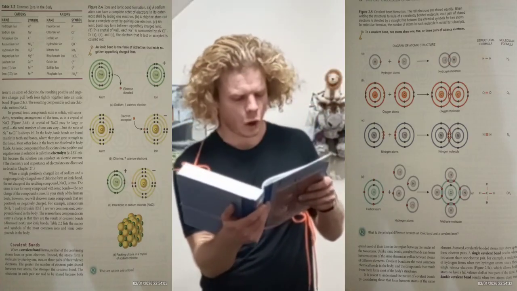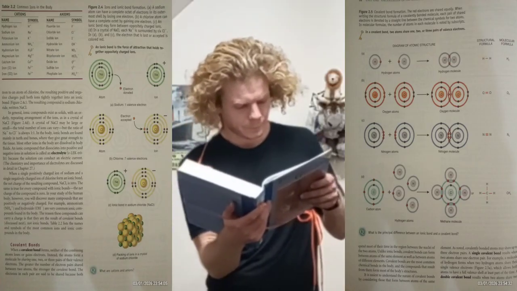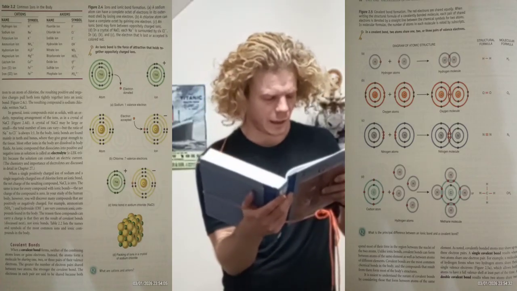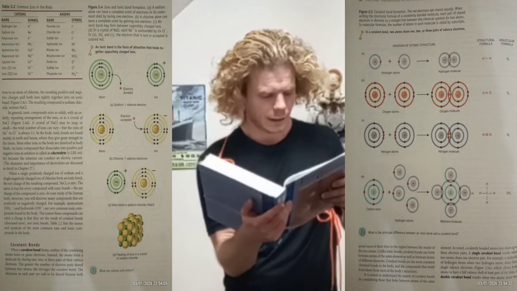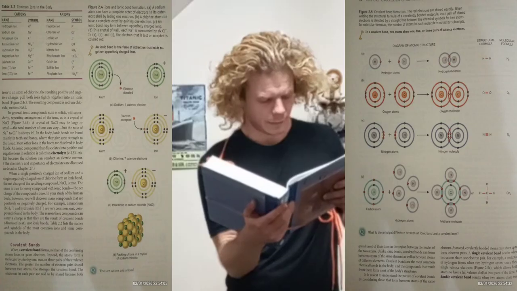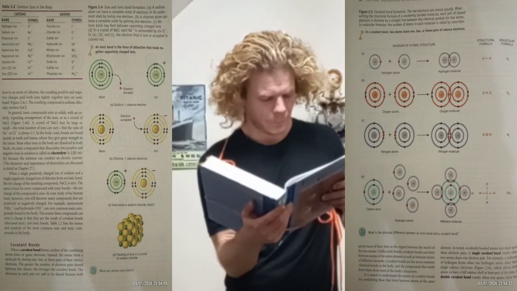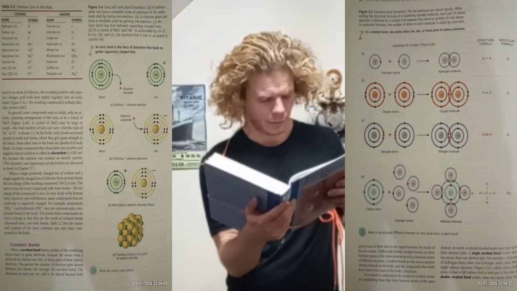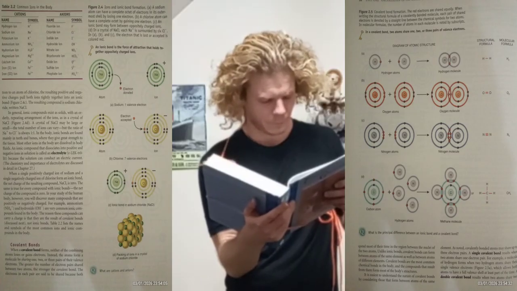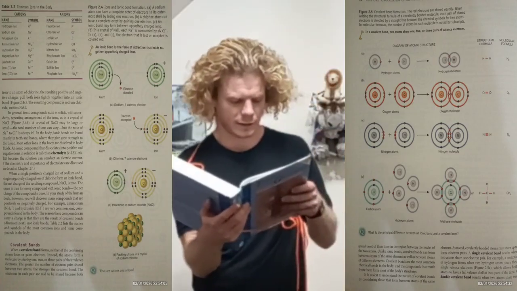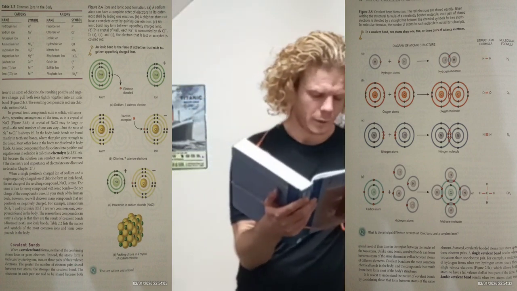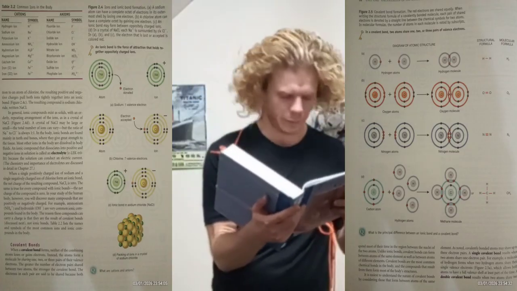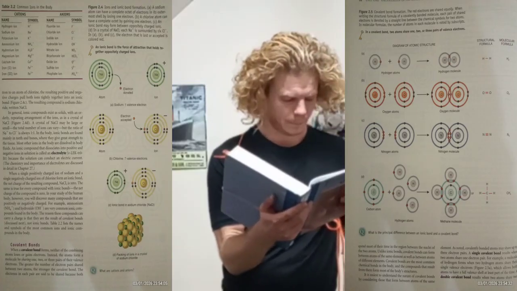Unlike ionic bonds, covalent bonds can form between atoms of the same element as well as between atoms of different elements. I think that ionic bonds can form only with elements of other elements. No, it is logic. It makes more sense to say the other way around. Ionic bonds can form only with other atoms of the same type, and covalent bonds can form with one of themselves, but also with other ones.